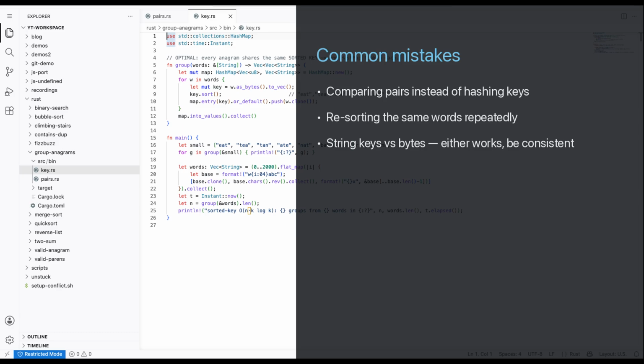Common mistakes: reaching for pairwise comparison when a key exists, re-sorting the same words over and over like our naive version did, and mixing up string and byte keys. Either works, just stay consistent.